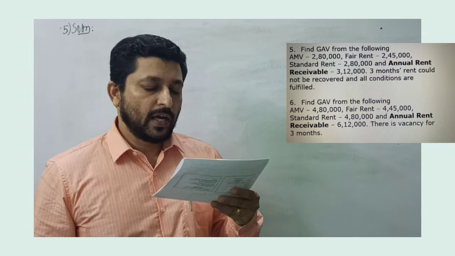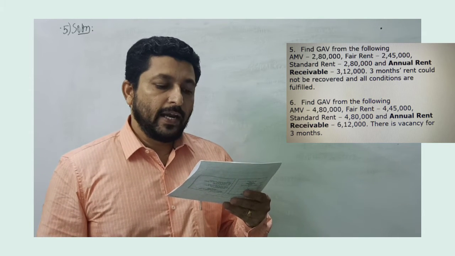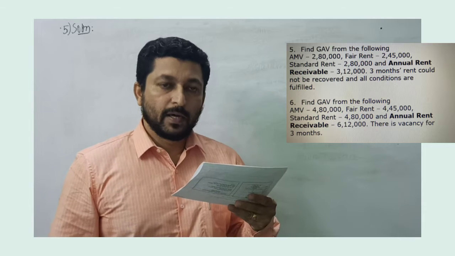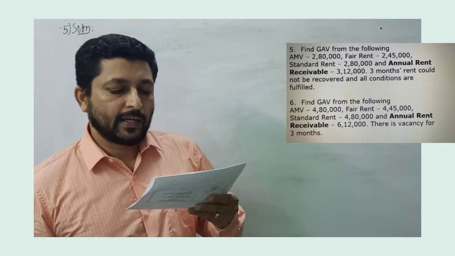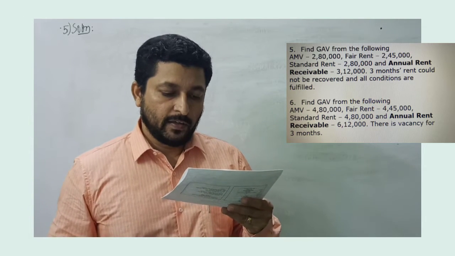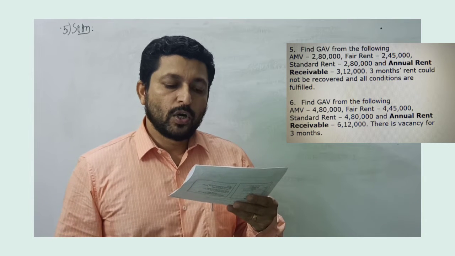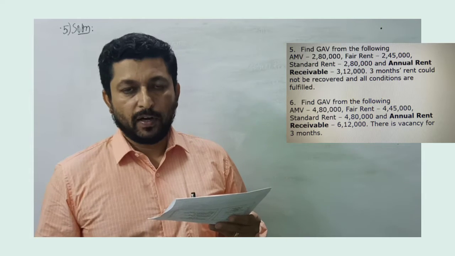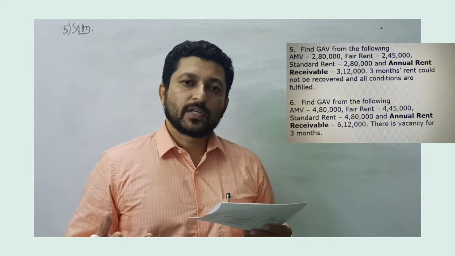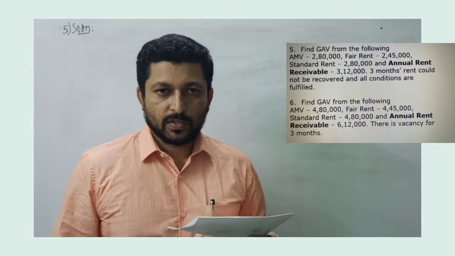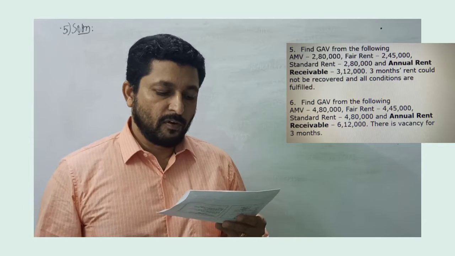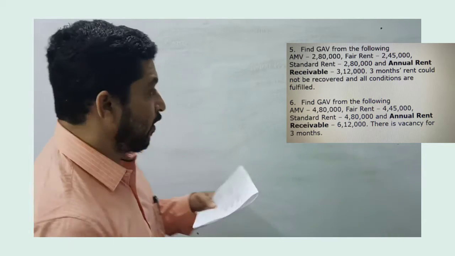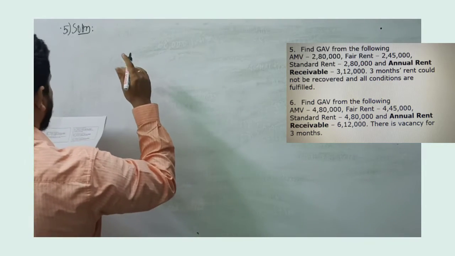Standard rent is 2,80,000. And annual rent receivable is given 3,12,000. 3 months rent could not be recovered and all conditions are fulfilled. Remember, in theory we discussed about the rule 4 conditions, and all those conditions are fulfilled. 3 months rent could not be recovered. But anyway, let's go step by step.